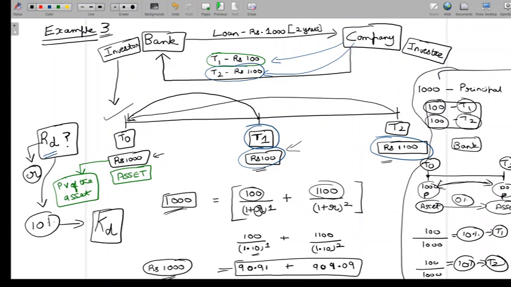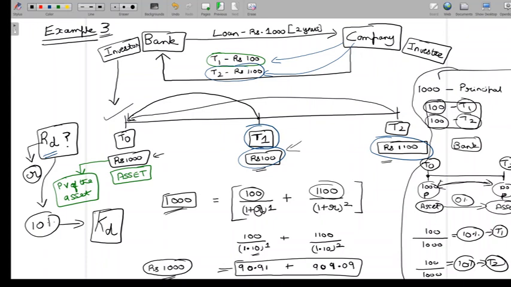So we have looked at this example from the perspective of the investor, which is the bank, the debt investor here, and also from the perspective of the debt investee, which is the company which has raised finance in the form of debt. Now this understanding that we have had is going to be very useful, and we will be applying this later when we look at the concept of cost of debt in the context of bonds.